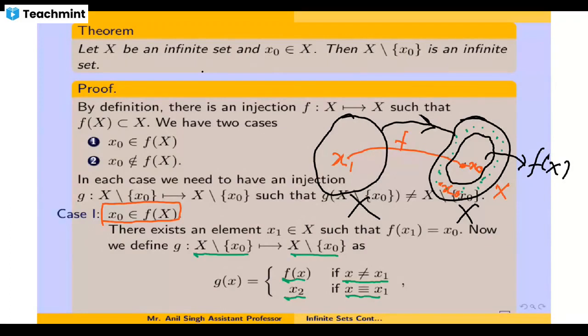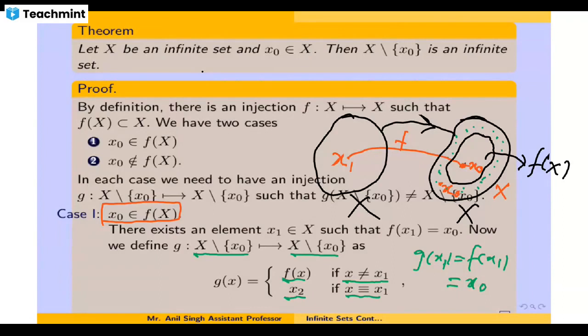We need it to define this because in the case of x1, if we give g(x1) also equal to f(x1), then according to the definition f(x1) is x0, and then it will not be a map from X minus x0 to X minus x0, since g(x1) would equal x0.